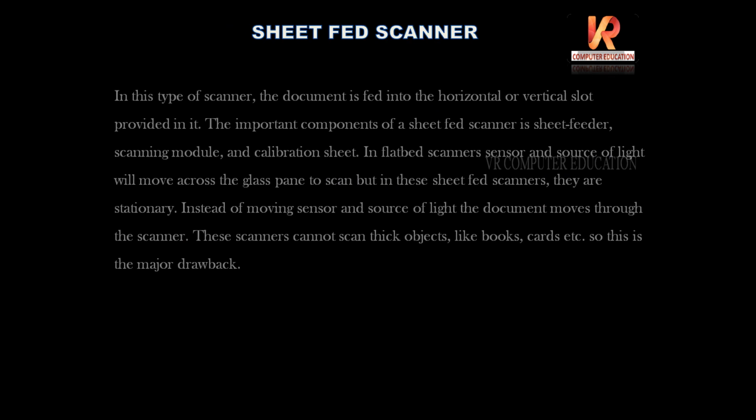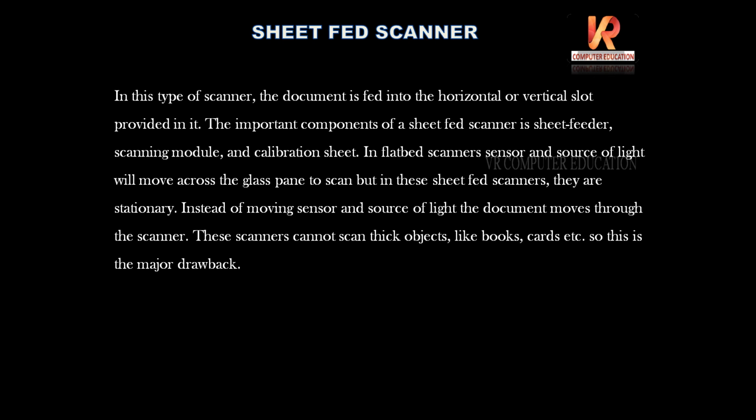Next, sheet fed scanner. In this type of scanner, the document is fed into the horizontal or vertical slot provided in it. The important components of a sheet fed scanner are the sheet feeder, scanning module, and calibration sheet. In flatbed scanners, sensor and source of light will move across the glass pane to scan, but in sheet fed scanners they are stationary, means they will not move.